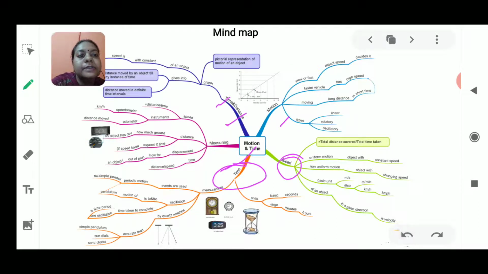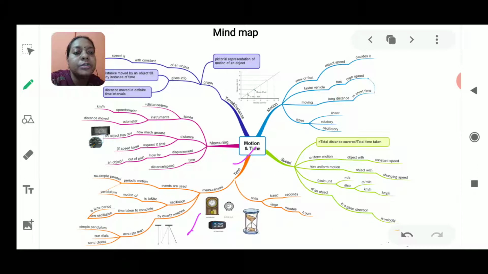Okay, next we will see that time can be measured in two ways. It could be modern time devices or modern measurements of time, as well as the ancient measurement, how time was seen at that time, which we will see in this chapter. And one more thing which will be discussed is the motion shown by the pendulum, the simple pendulum, which will be discussed in detail.